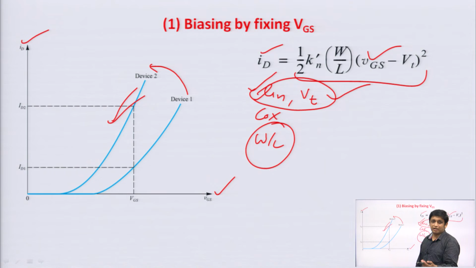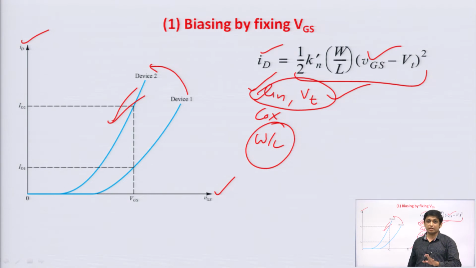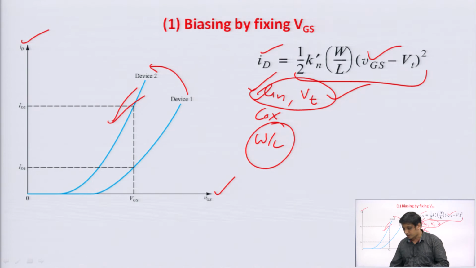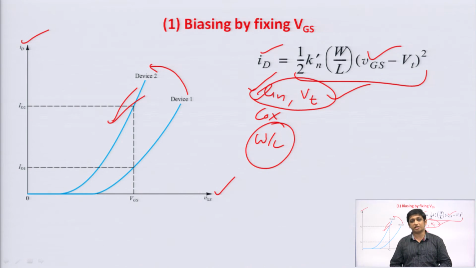By changing the drain current, you can see that that is the issue. The drain current should be constant, it should not change, otherwise your bias point will shift. If it is shifted, then again the distortion will come. So, it is not a good technique. Similarly, in BJT also I had discussed this. In BJT, biasing by fixing VB is also not a good technique, because that technique is again totally dependent upon temperature. We do not want our circuit performance to change due to the variation in temperature, it should be constant.